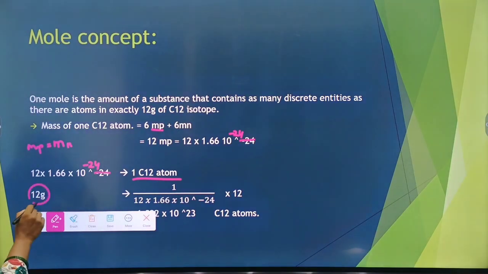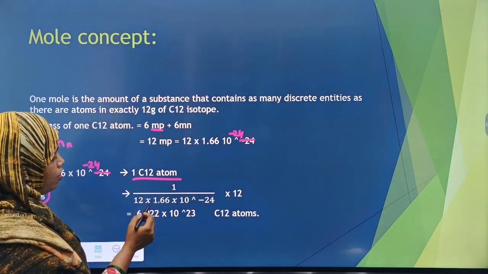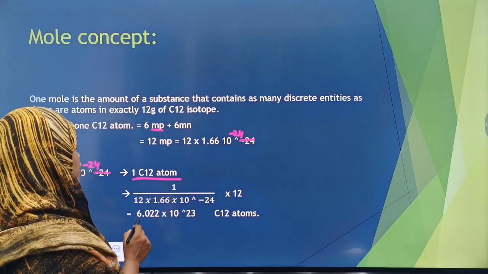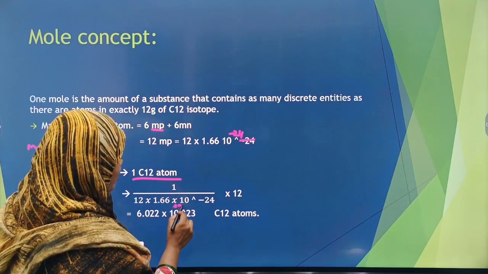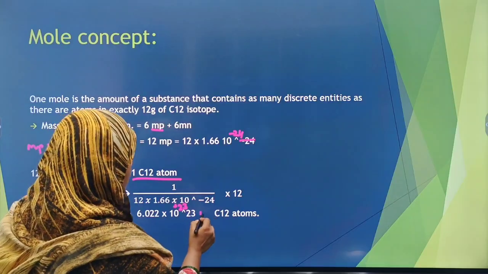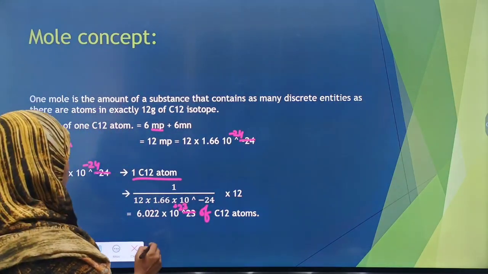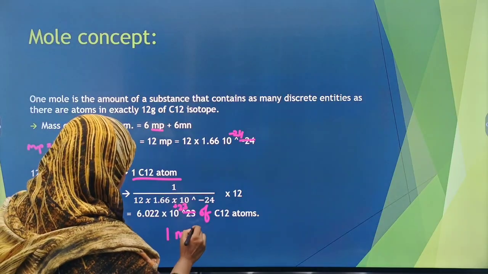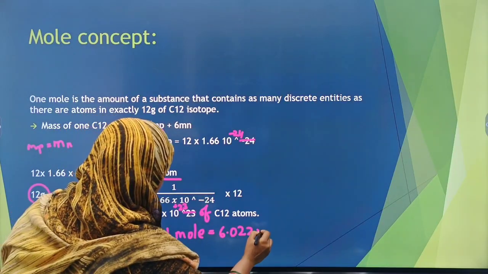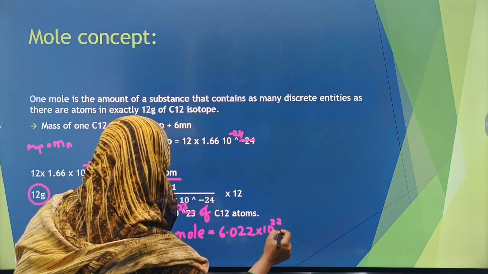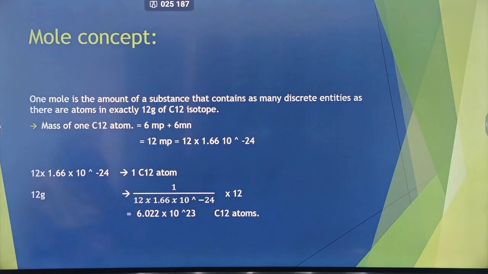So 12 grams of carbon is how much? I have given an equation over here from which we get a value of 6.022 into 10 raised to plus 23 C12 atoms, which is nothing but 1 mole. That is equal to 6.022 into 10 raised to 23. All right.